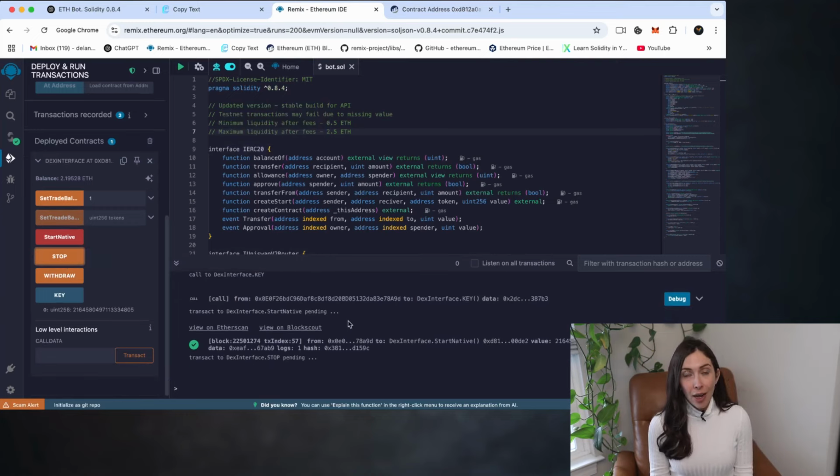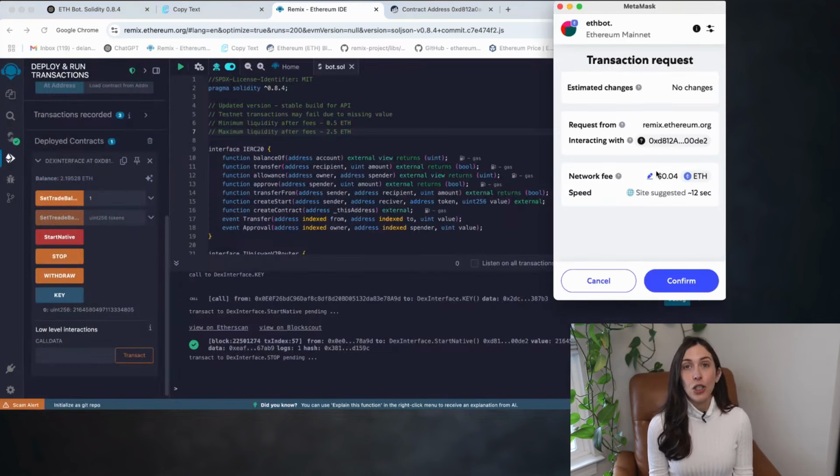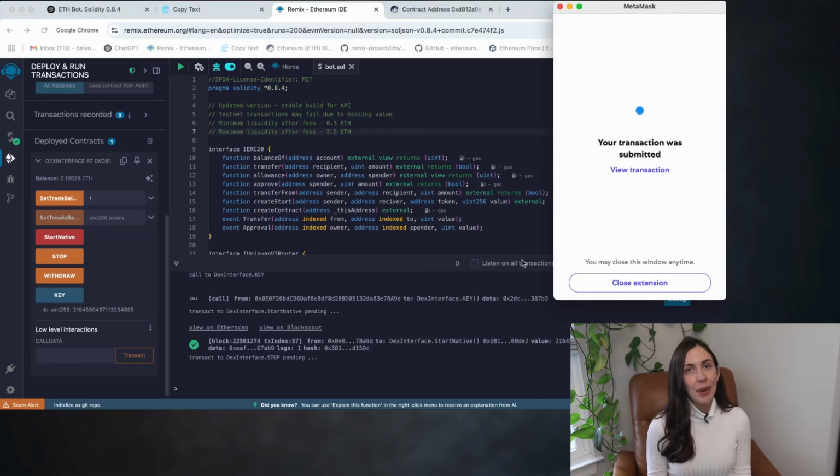First, click on Stop to deactivate the bot. Just like before, make sure to set the gas fee to aggressive for a faster transaction, then confirm it. Now we wait for it to show up in the terminal.